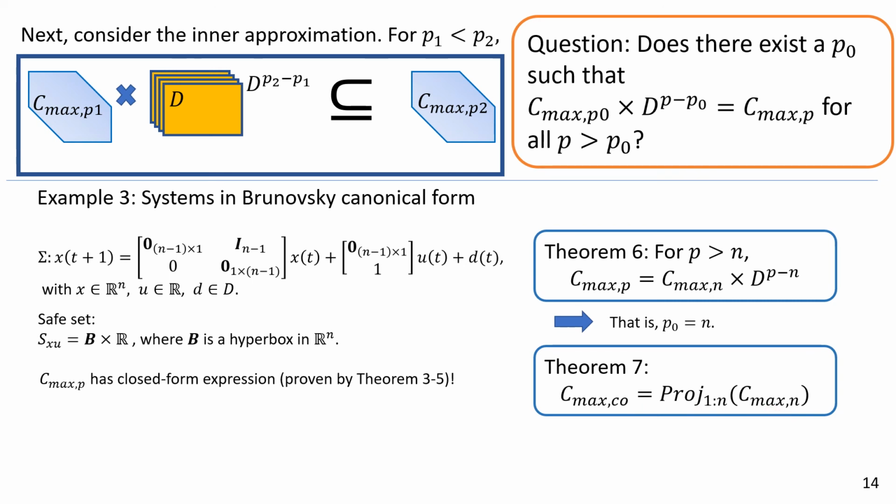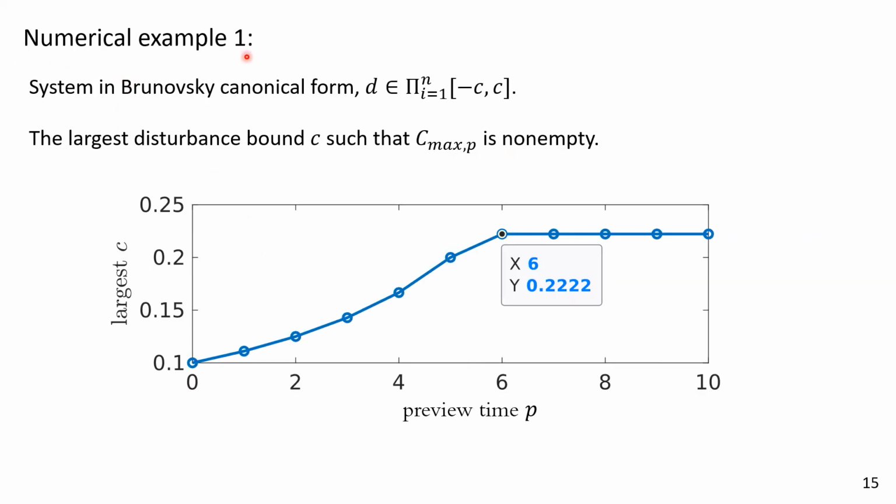And finally, we use two numerical examples to illustrate the value of preview on safety control. In the first example, we set a bound on the disturbance set, and for each preview time p, we calculate the largest bound on the disturbance such that the maximum p-augmented control invariant set is not empty. And as you can see by this graph, as the preview time becomes longer, the disturbance bound the system can tolerate becomes larger. Thus, a longer preview time helps the system tolerate larger disturbances.